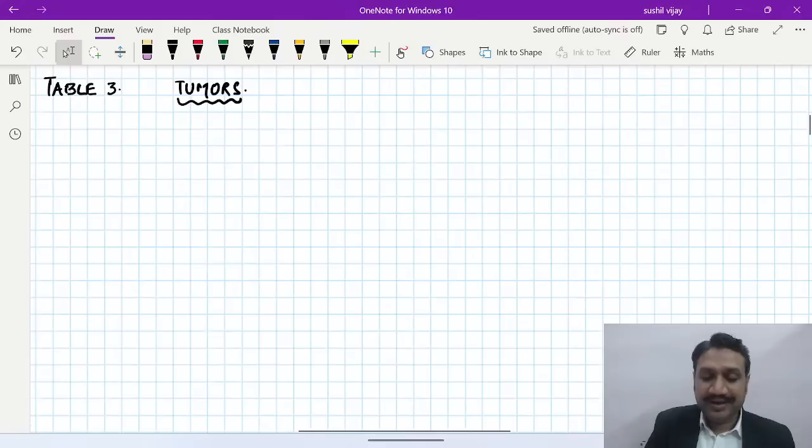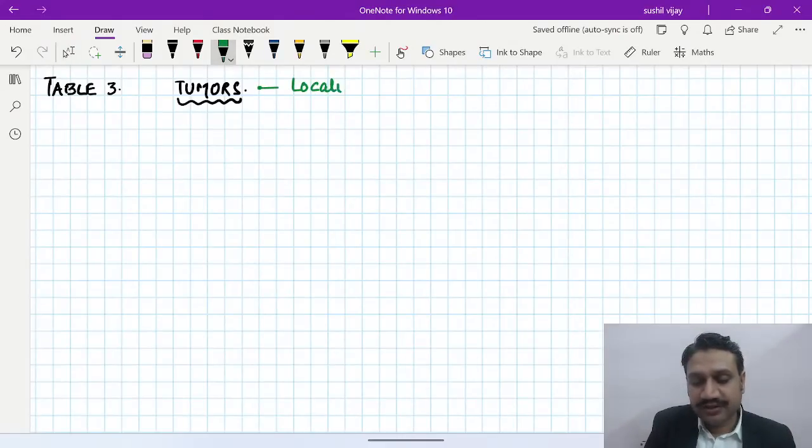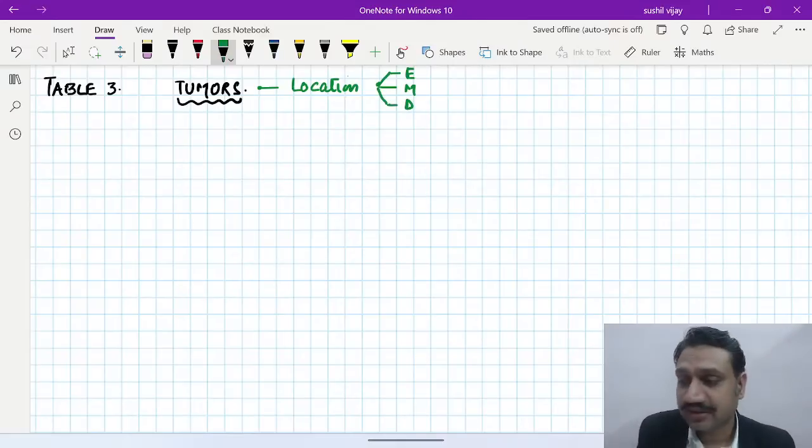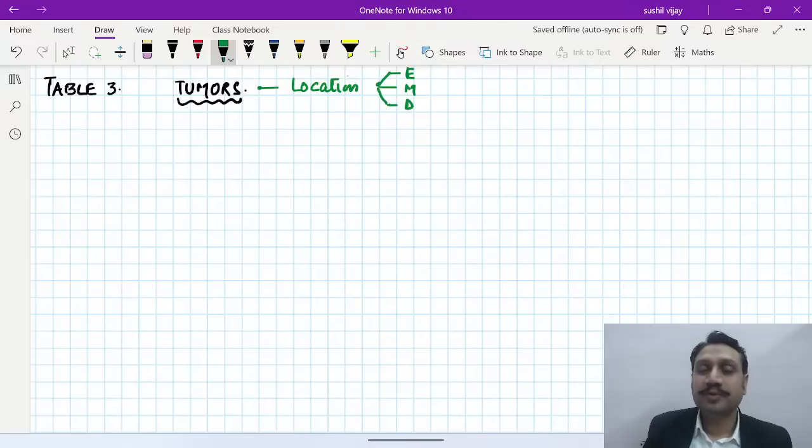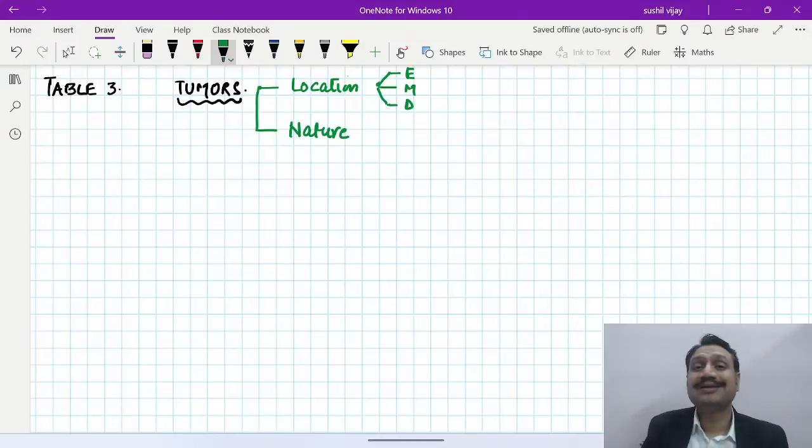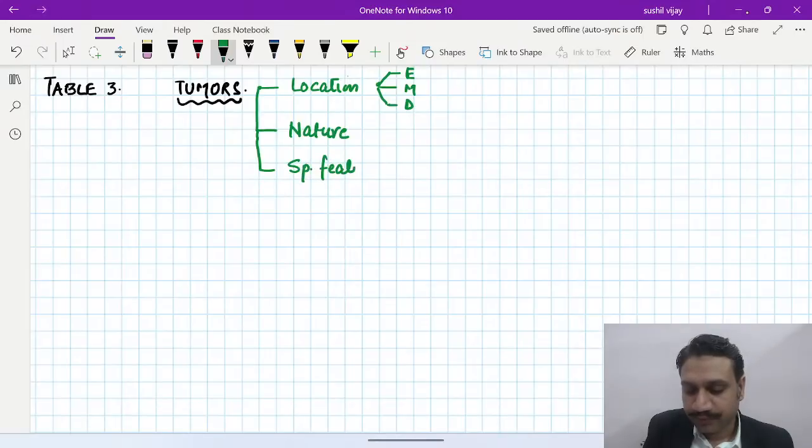Basic approach would be, for any of the bone tumor, you first have to see the location. Location would be epiphyseal, metaphyseal or diaphyseal. Annotated PDF as well? No, that will not be possible. You all have to make the notes, you have to write down as I'm writing. Okay, so second, after the location, try to figure out the nature, whether it is benign or malignant. And third is to see if there is any special feature or not. So location, nature and special feature, right?